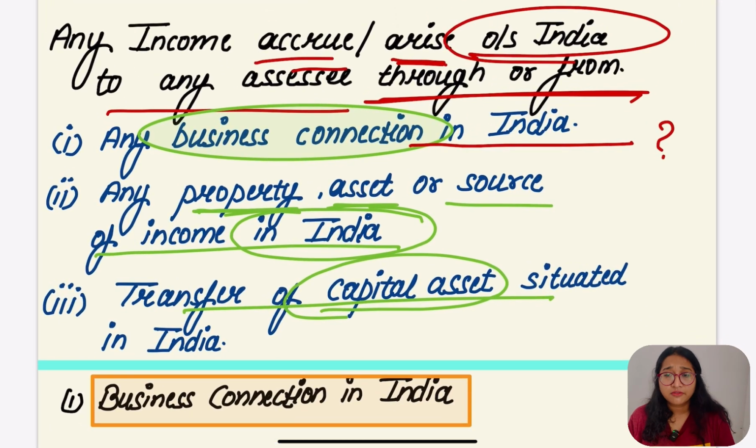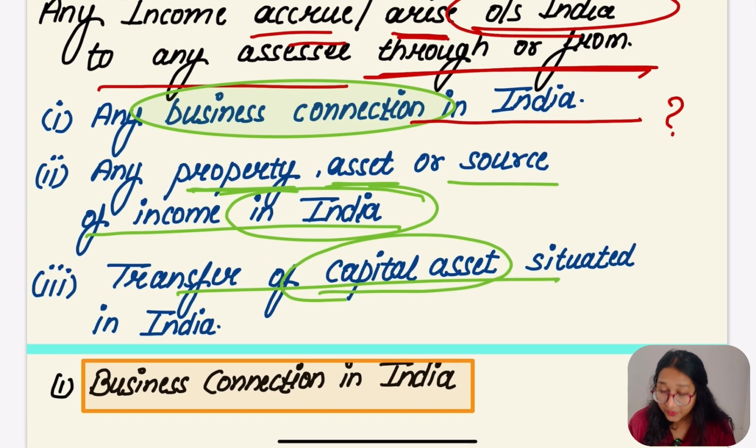So number 4 was any business connection. Now we have to understand business connection. I'll let you know what business connection is, and what things fall in this. Second, any property, asset or source of income which is actually in India, which is actually generated in India. And third, transfer of capital asset situated in India. We know this now.